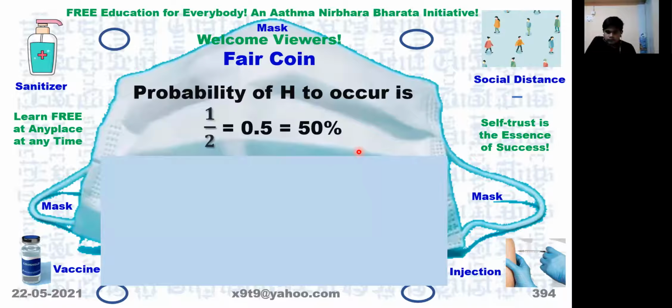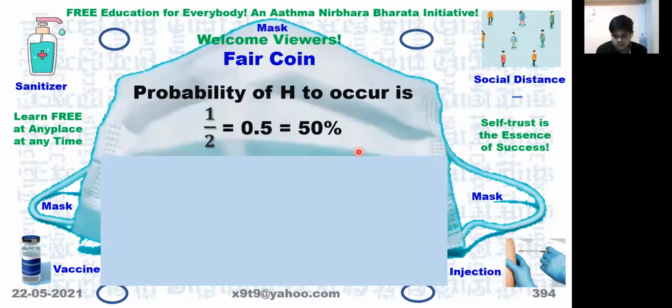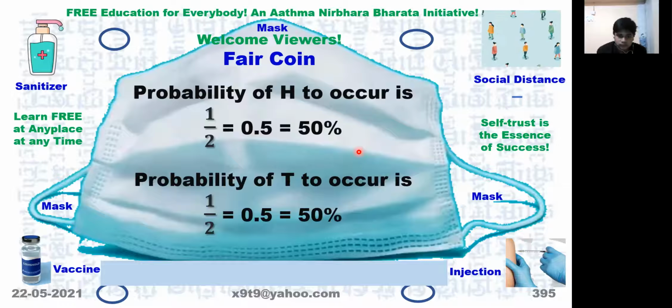So for a fair coin, the probability of H or head occurring is written in the form of a fraction like 1/2, or a decimal like 0.5, or it is also called 50% chances. So the remaining 50% will be tail.